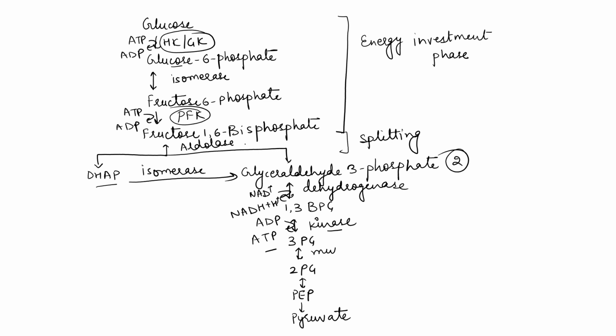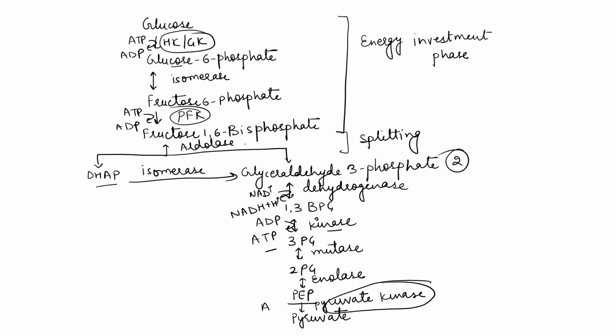Now 3-phosphoglycerate in presence of mutase enzyme will convert to 2-phosphoglycerate, then 2-phosphoglycerate in presence of enolase enzyme will convert to phosphoenolpyruvate, and phosphoenolpyruvate in presence of pyruvate kinase, again an irreversible reaction, will convert to pyruvate.